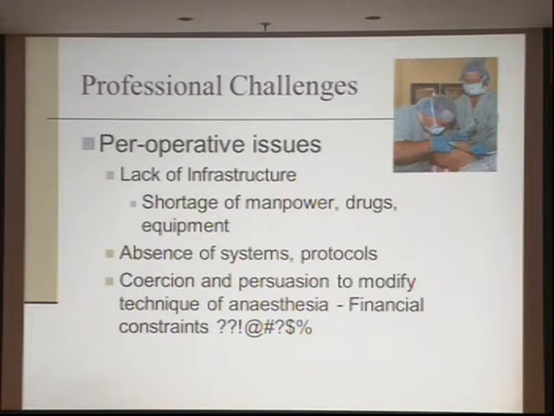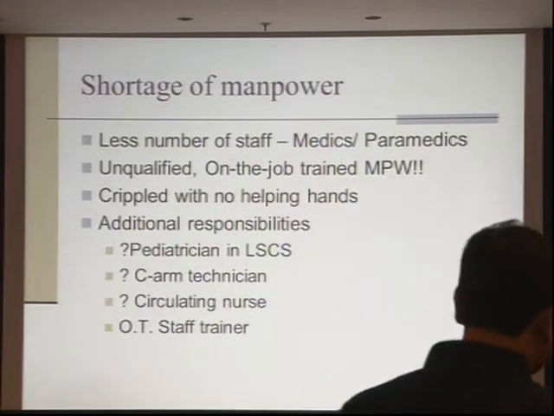Per-operative issues include lack of infrastructure, shortage of manpower, drugs, equipment, absence of systems and protocols, coercion and persuasion to modify the technique of anesthesia, citing financial constraints.